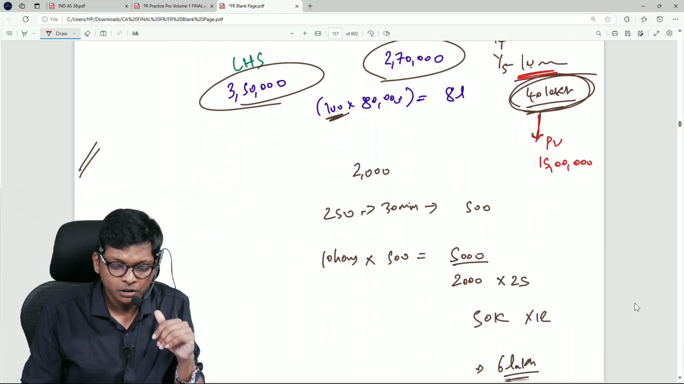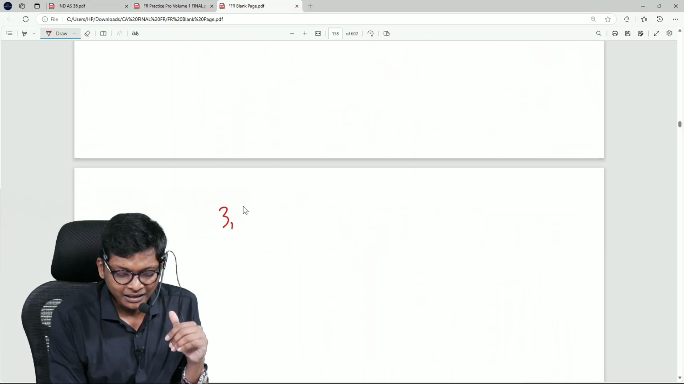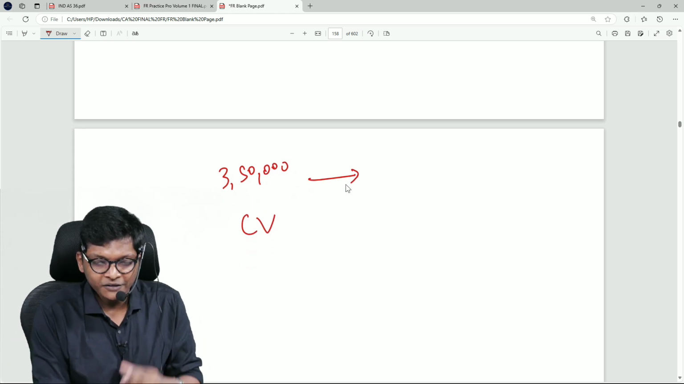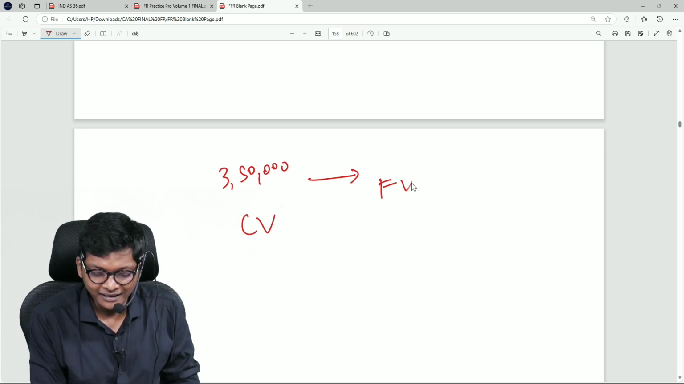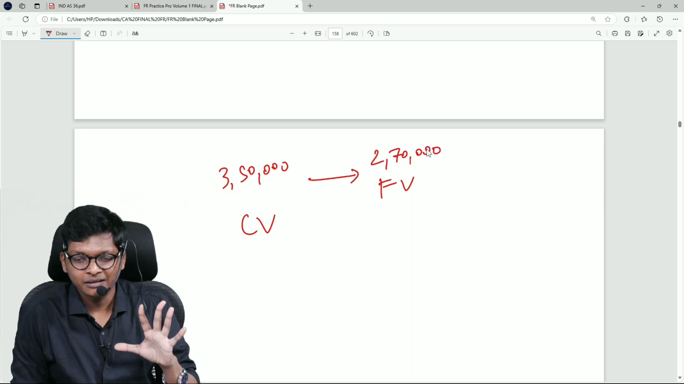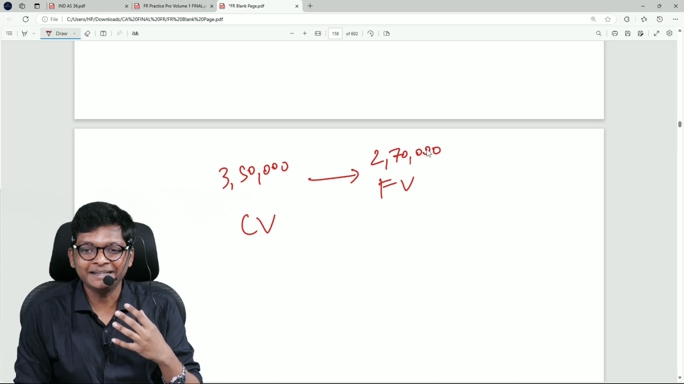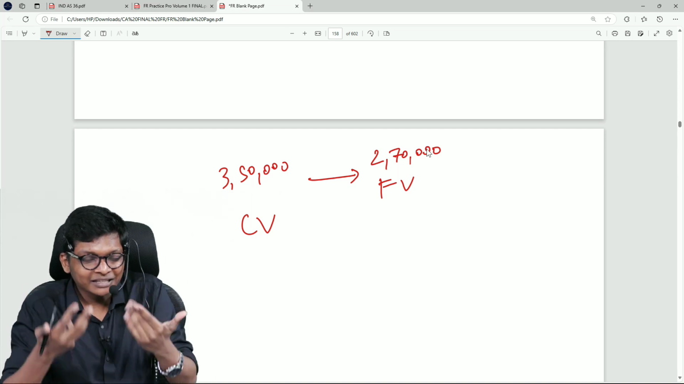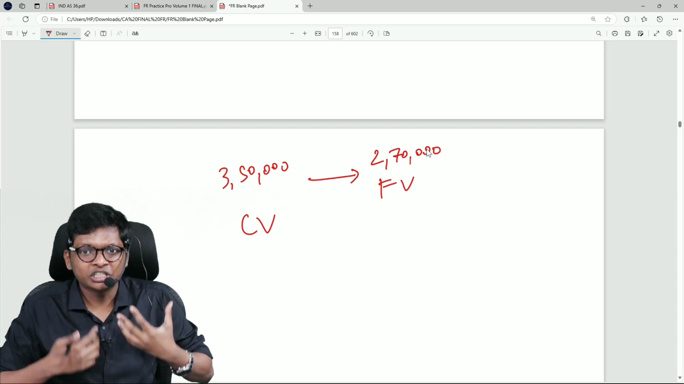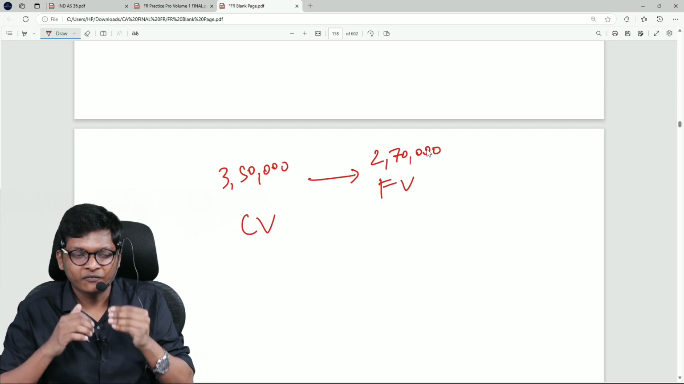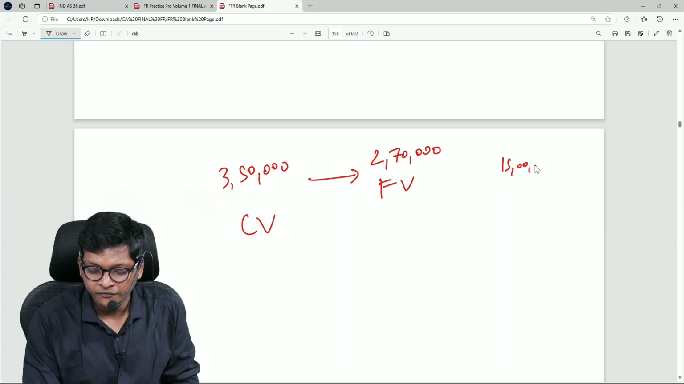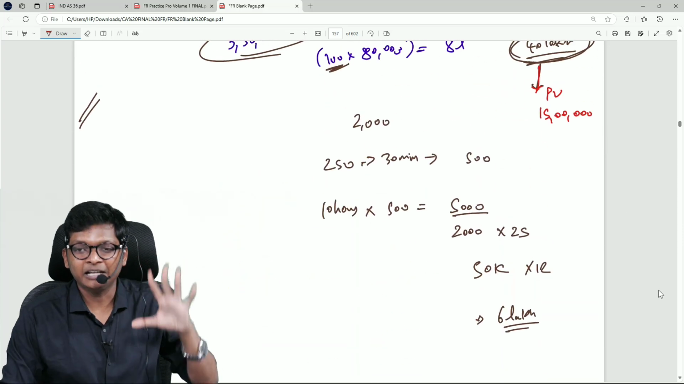So now I am saying, okay, today the car in my books is 3,50,000 carrying value. If I sell today, the fair value is 2,70,000, but my intention is not to sell. My intention is to use it for the next 5 years. If I use it for the next 5 years, the cash I will generate from this asset, the present value, is 15 lakhs, which we just did as a rough calculation.